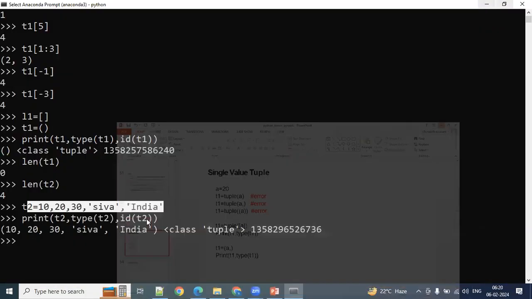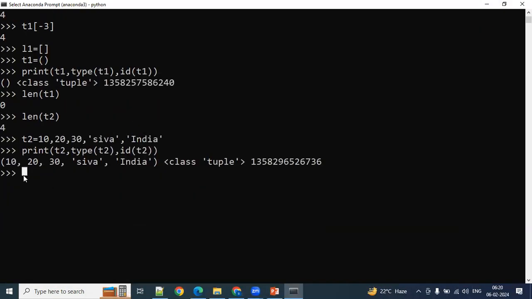How do we define the single value tuple? Let's say I have only one value, and I want to define a tuple with that. How do we define that? Let's say a equal to 10. With this, I want to create a tuple.